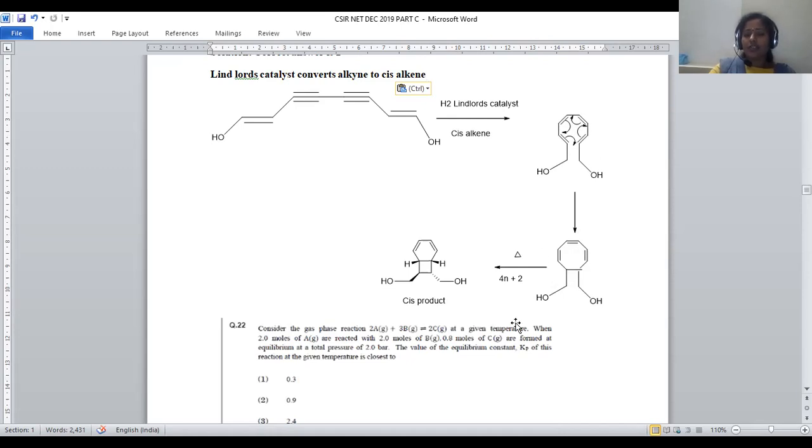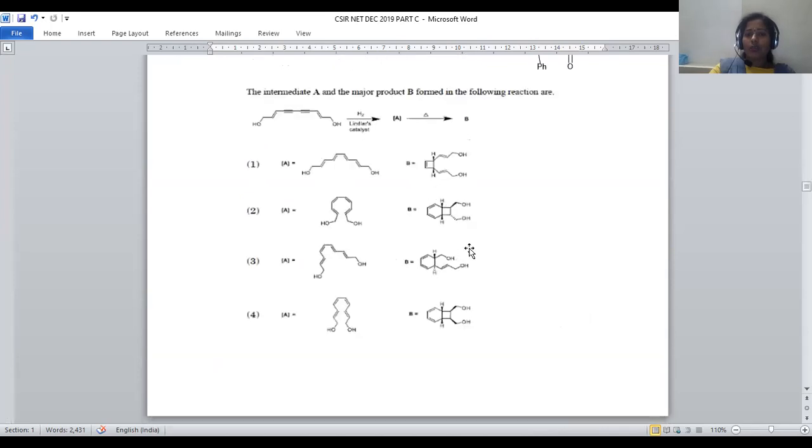This conjugated 6 pi electron system follows the 4n+2 rule, and upon thermal heating, it will be cyclized in this manner so that we will get a concerted product which is in cis manner. Again, all double bonds are in cis.